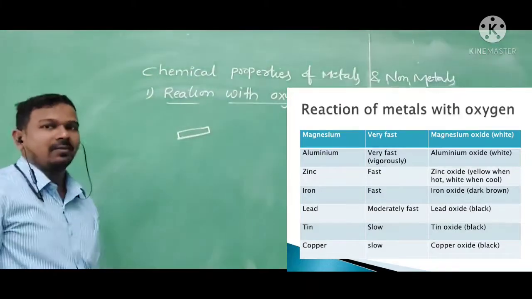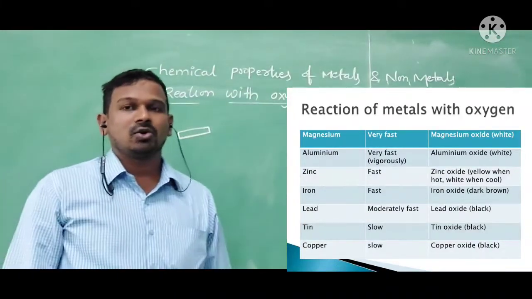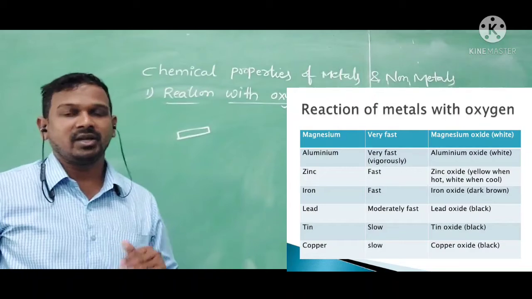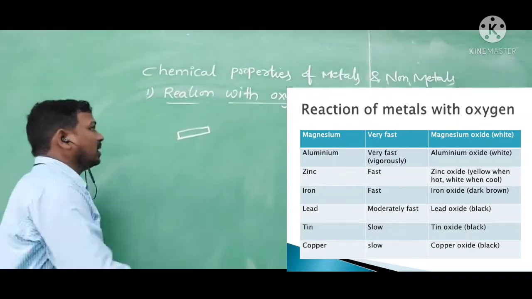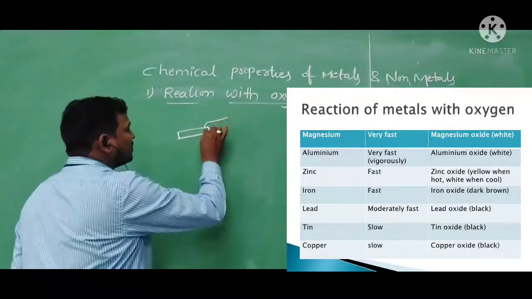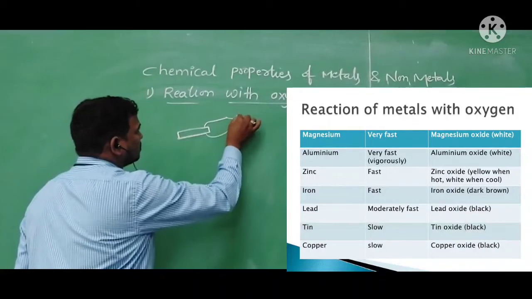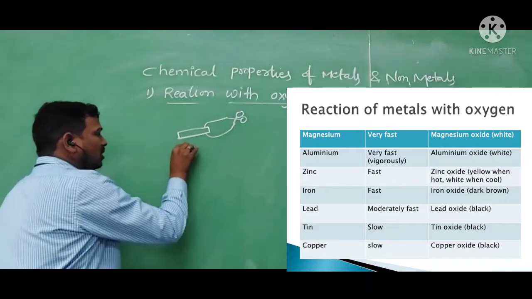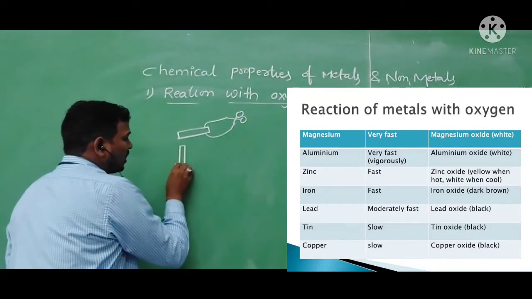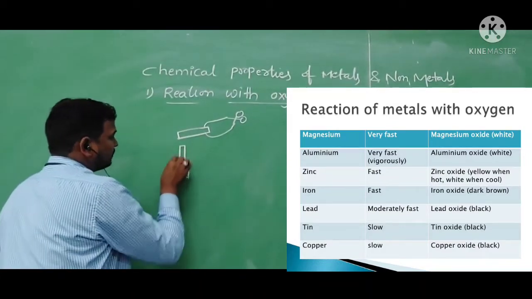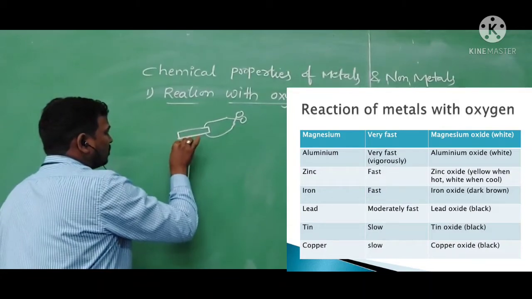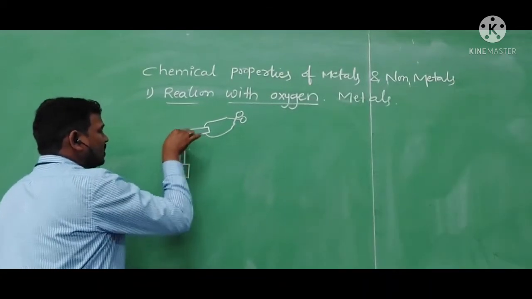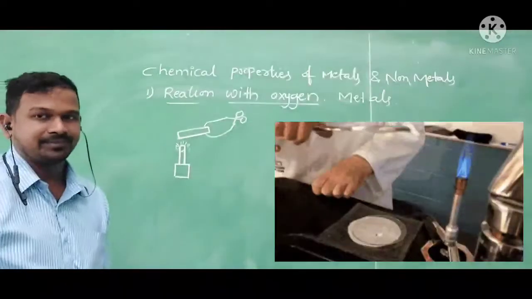I rub this magnesium ribbon with the sandpaper to remove the layer which is already there on it. I am holding it with two tongs and keeping it onto the Bunsen burner, so this magnesium ribbon will catch the fire.